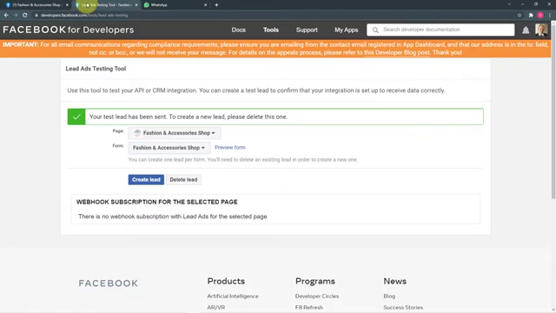Okay, so Facebook uses a polling technique to send the data, so it might take 3 to 4 minutes to reach the WhatsApp message here. So we are going to wait for 3 to 4 minutes and then we'll check. So guys, the wait is over and this WhatsApp account receives a new message.